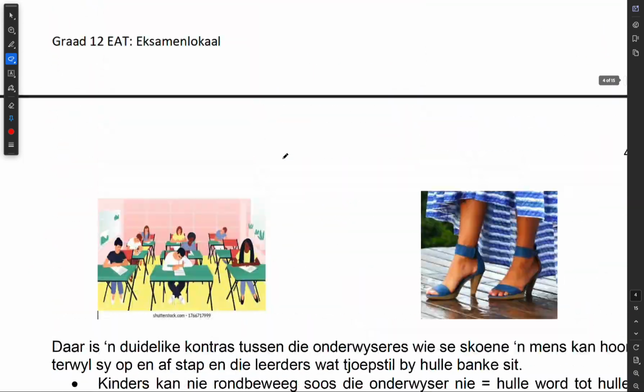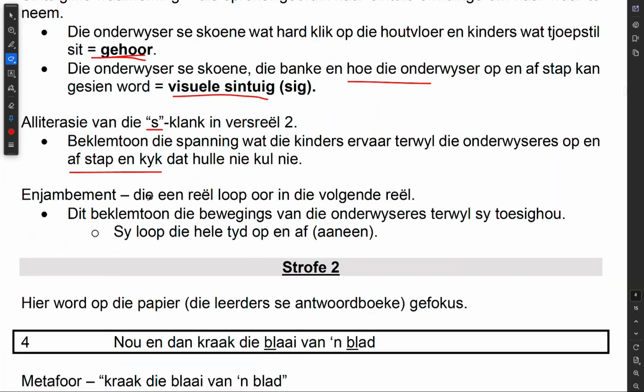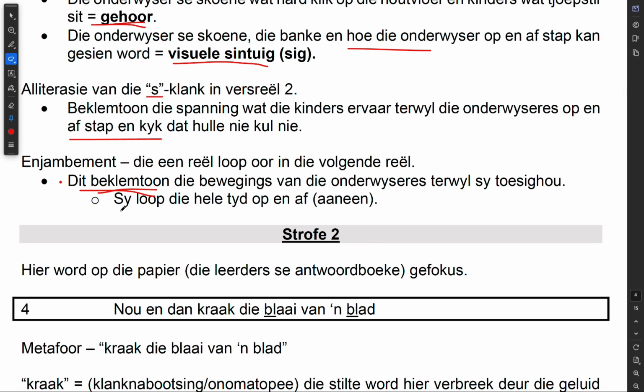And in lines 1 to 3, yes, we find there enjambment, okay? Die een reël loop oor in die volgende reël. When one line flows into the next line, it is there to emphasize the movements of the teacher while she is supervising. Dit beklemtoon die bewegings van die onderwyseres terwyl sy toesig hou. Sy loop die hele tyd op en af. So this whole time she's walking up and down continuously.